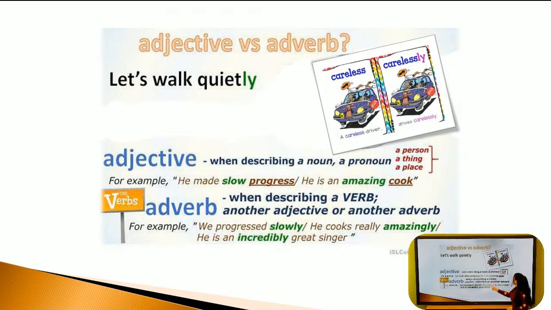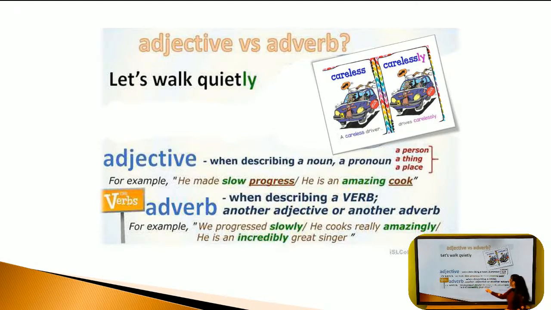He cooks really amazingly. Really is the first adverb, and amazingly is the second adverb that describes an adverb. Okay? He cooks really amazingly. The third one, he's an incredibly great singer.